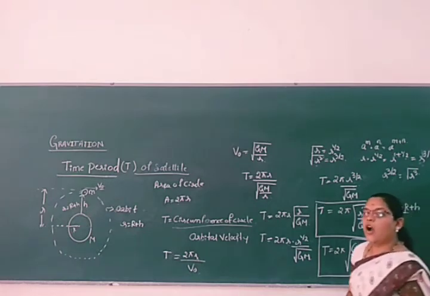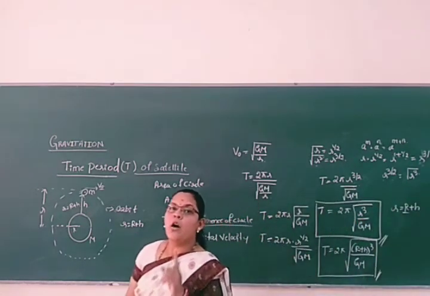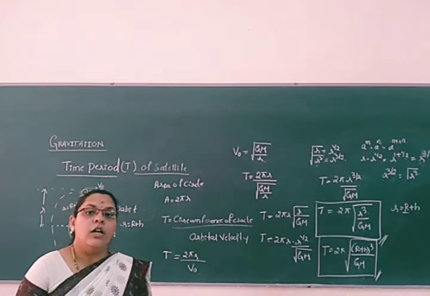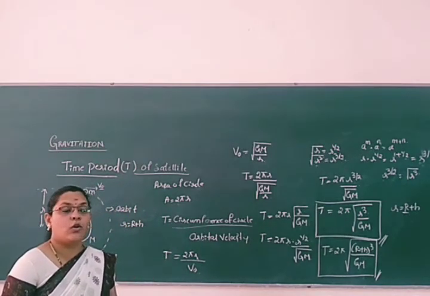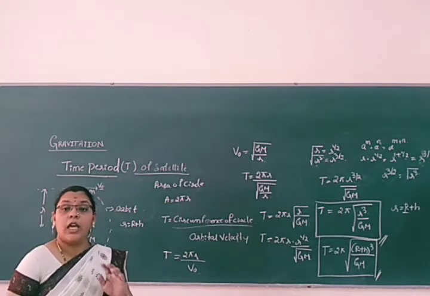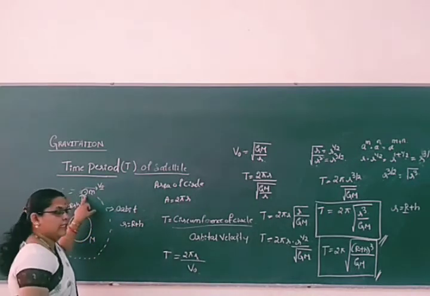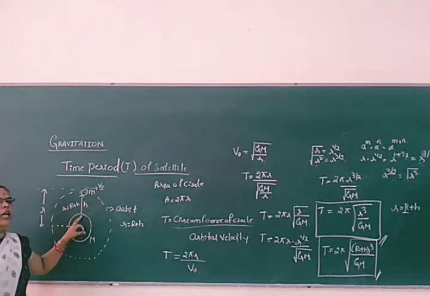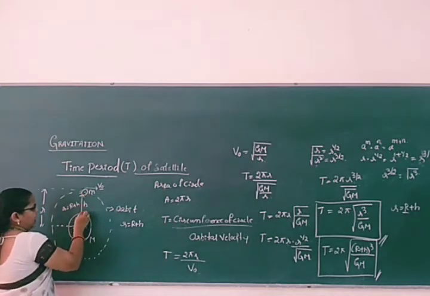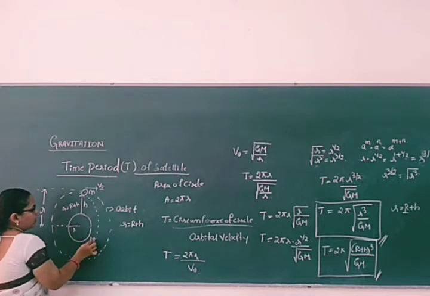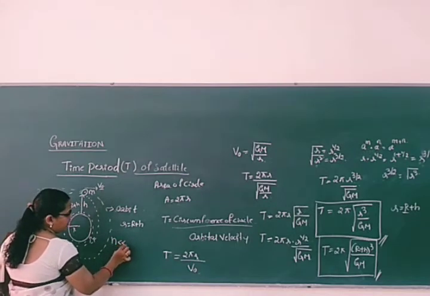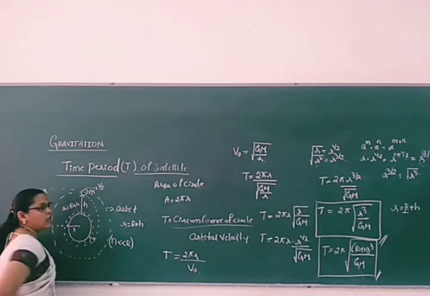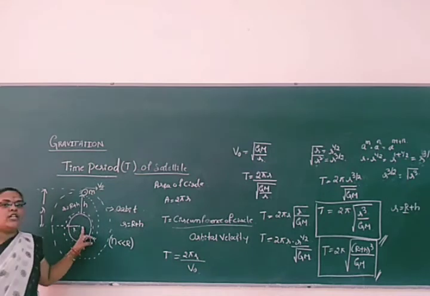So what it tells is how much time it will take to complete one revolution around the earth: T is equal to 2 pi root of r plus h whole cube divided by gm. If this satellite is very near to the earth, at that time h will be very small compared to R, the radius of the earth.